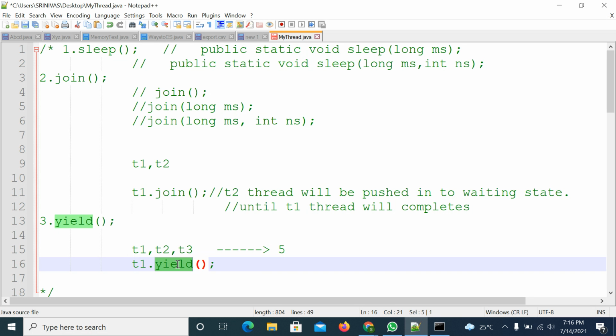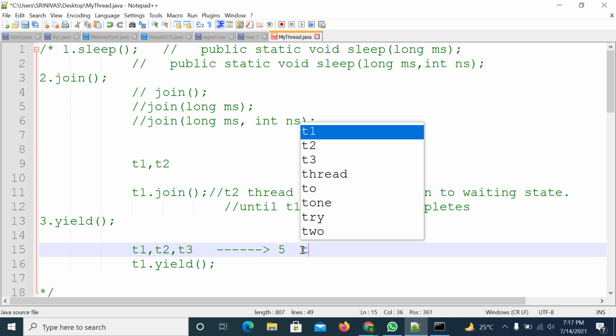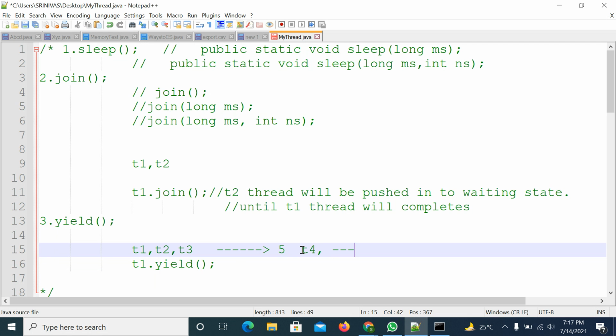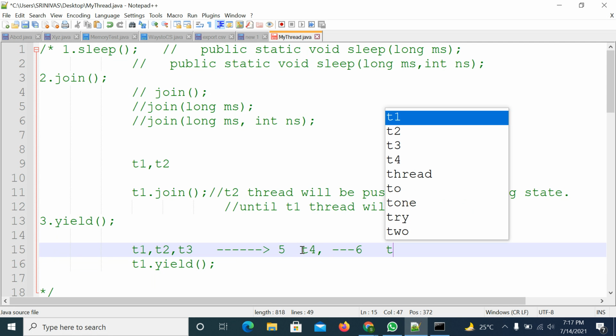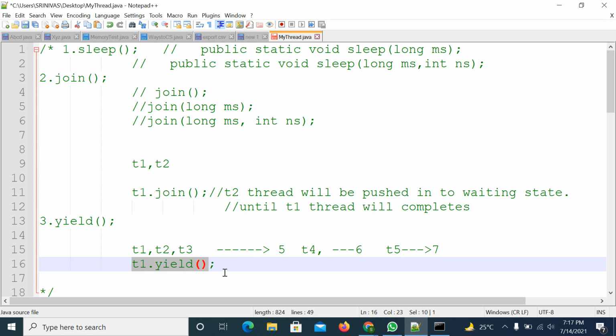What the yield method will do is pick the remaining threads which are having 5 priority. Suppose some other threads also there, suppose T4 thread is having priority 6, and T5 thread is having priority 7, like this. So you have 5 threads. In those 5 threads, 3 threads are having 5 priority, 2 threads are having different priority. If you are applying the yield method on the T1 thread, first it will check the priority of the T1 thread, which is 5.